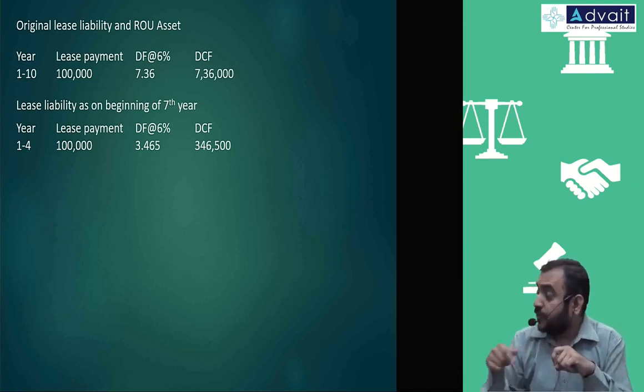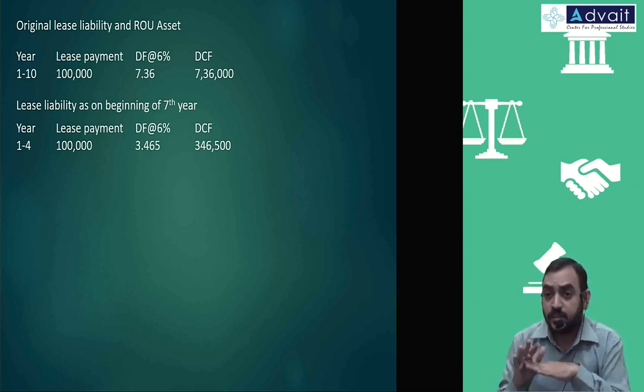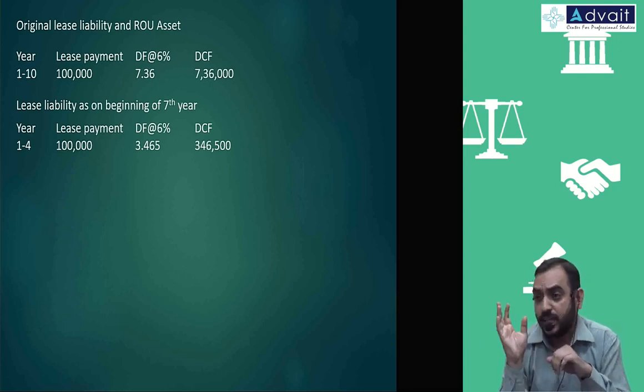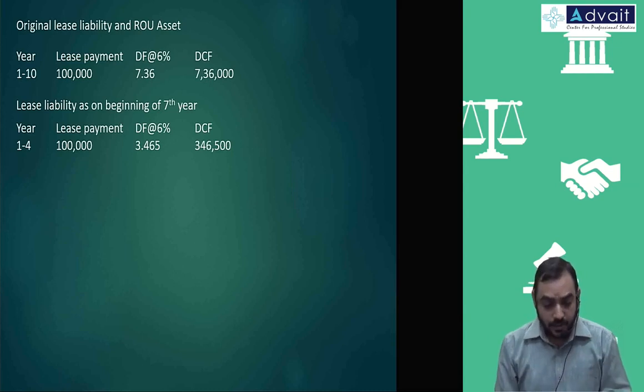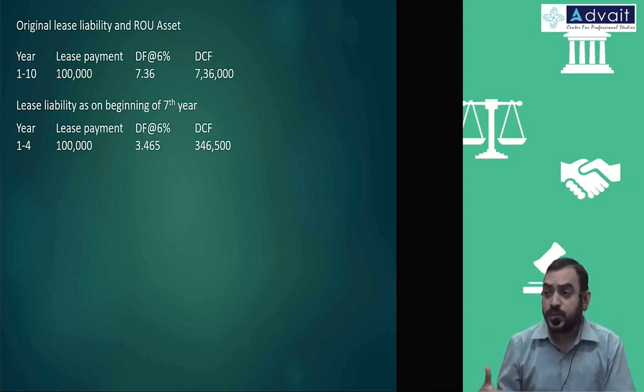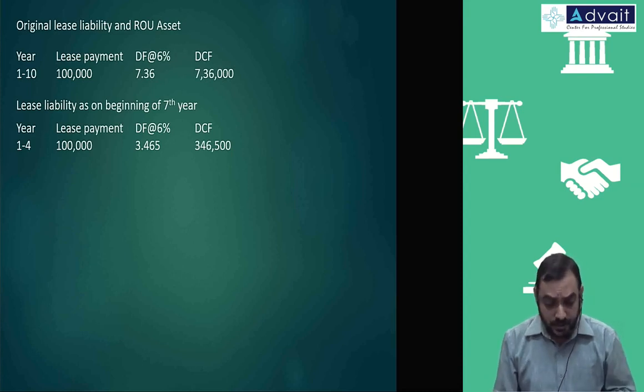That is the actual way of getting it. We are using a shortcut method. That is the actual way of getting the balance. Anyway, this we had done in the financial instrument chapter also. Similar approach we had taken. Okay, this is the lease liability at the beginning of the 7th year,